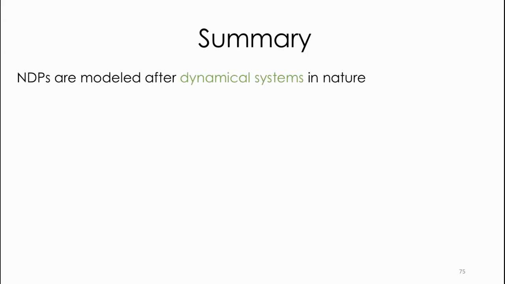In conclusion, we present a way to embed the structure of dynamical systems into deep network policies. We call these neural dynamic policies, or NDPs. These are inspired by work done on dynamic movement primitives and naturally occurring phenomena which can be described by dynamical systems.